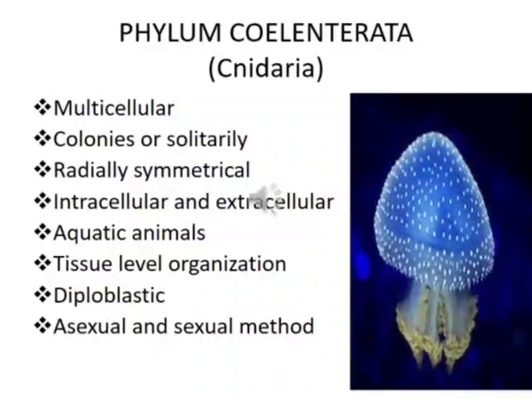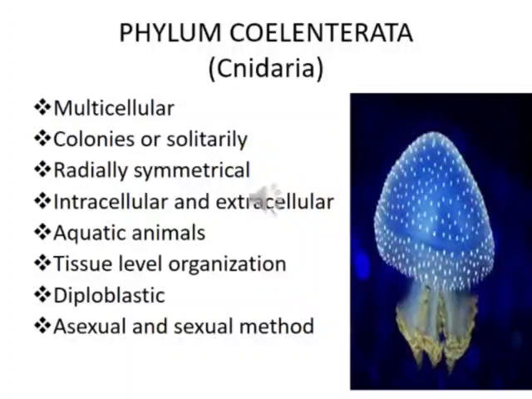The next phylum is Phylum Coelenterata. The coelenterates are aquatic, mostly marine organisms with a radially symmetrical body. Their mouth is surrounded by sensory tentacles to capture prey. Phylum Coelenterata belongs to the animal kingdom, found usually attached to rocks at the bottom of the sea.